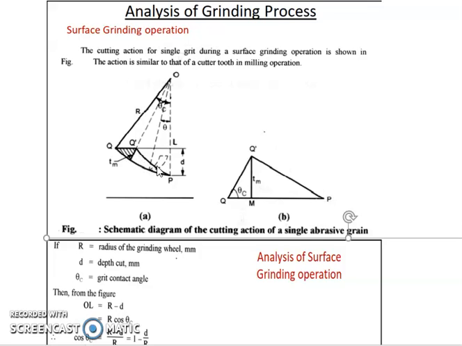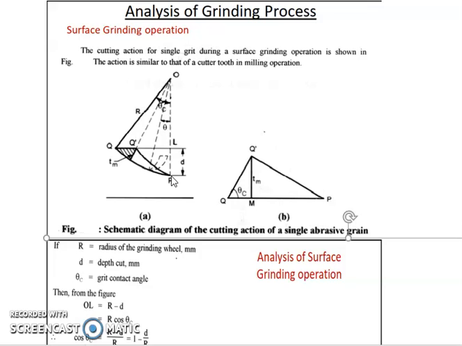So this represents one particular grit, and let capital R denote the radius of the grinding wheel and small d denote the depth of the cut, and this PQQ dash denotes one particular grit. So we have to determine the maximum thickness.